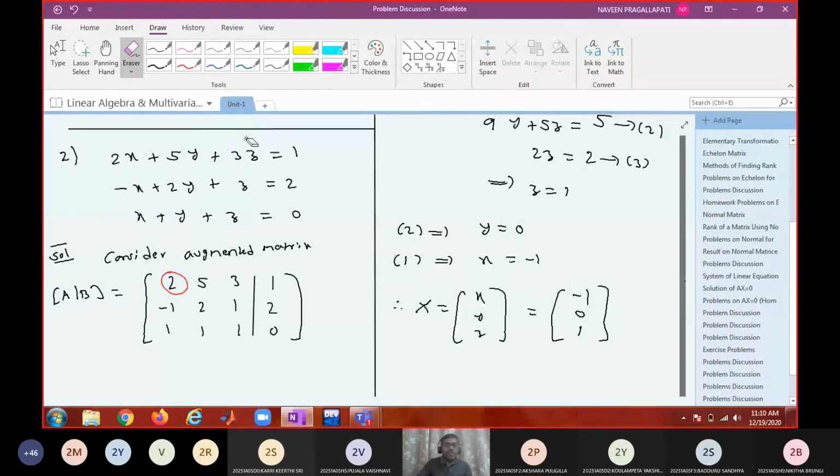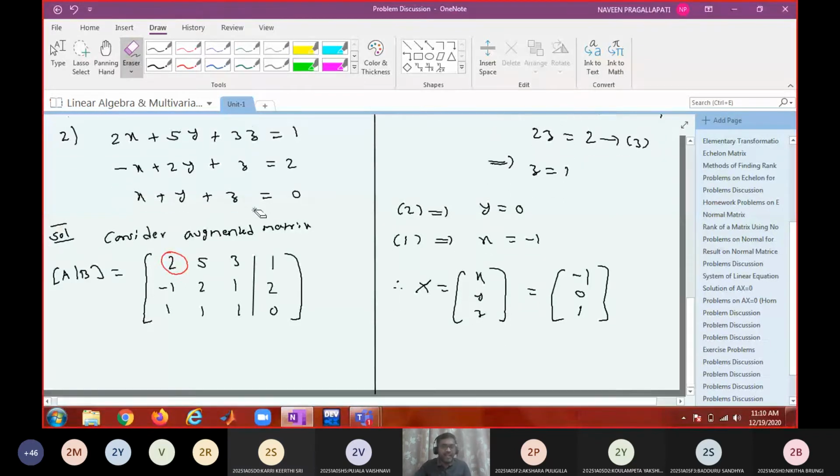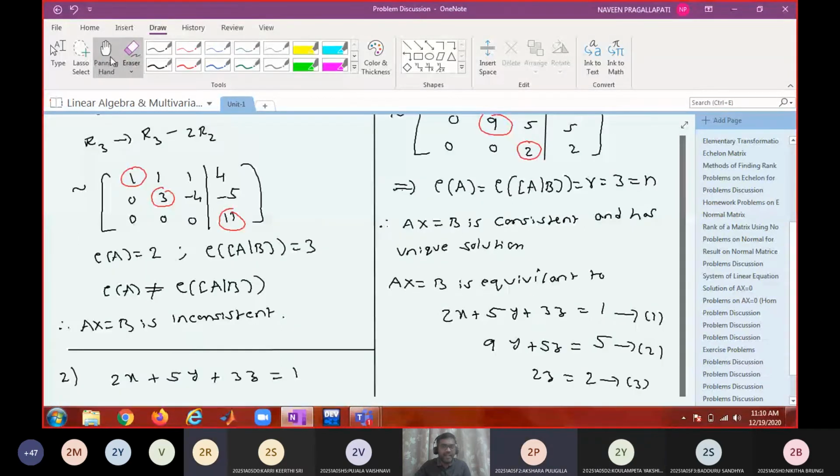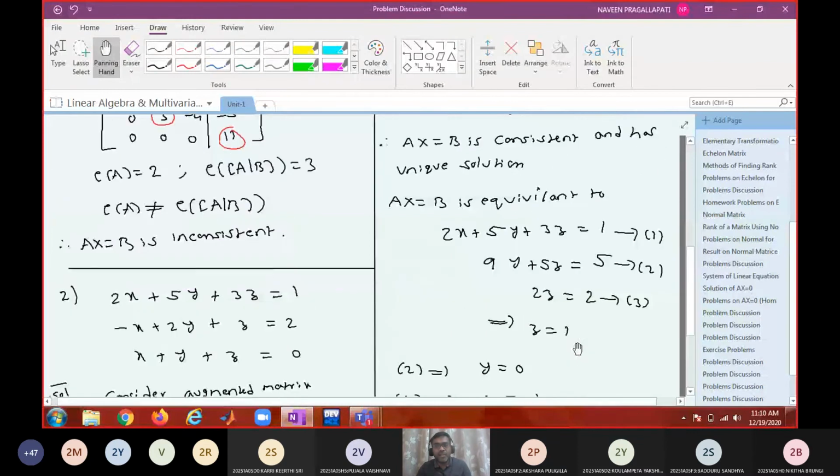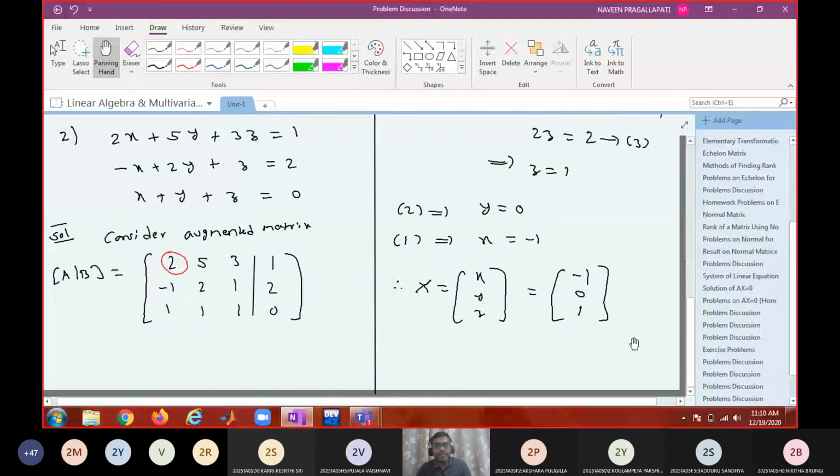So it is the only solution. So how many independent solutions are there in this case? Number of solutions is 1, and the number of independent solutions is also 1. Remember, an independent solution is basically a non-zero solution. Zero solution cannot be independent. So there is only one independent solution.